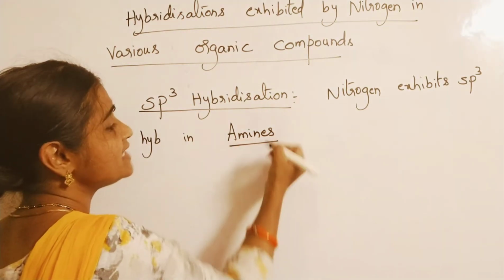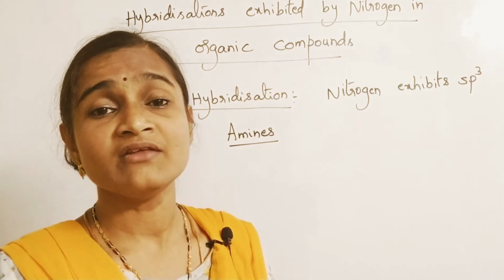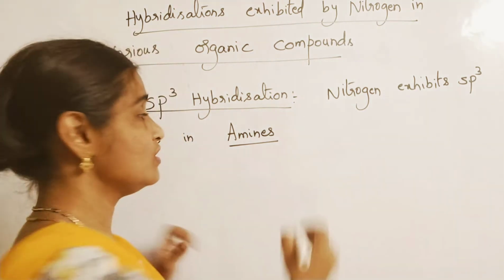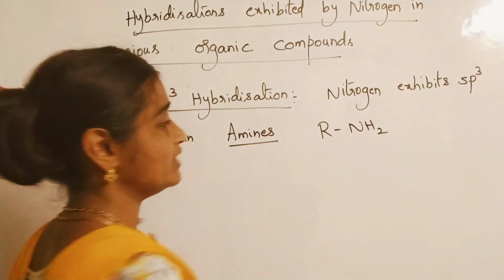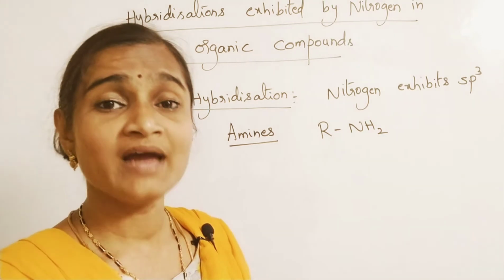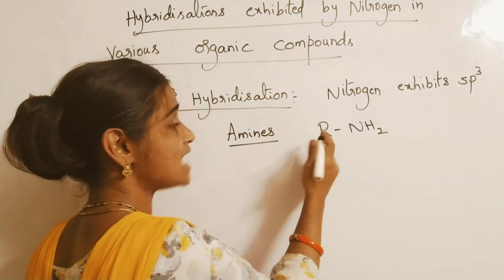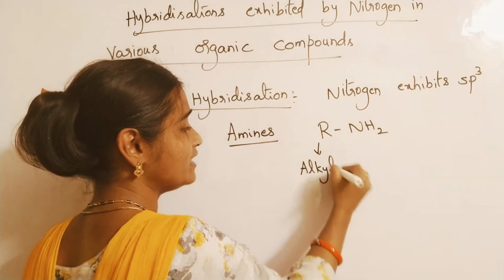Amines are the organic compounds with the functional group NH2, RNH2, where R is an alkyl group.